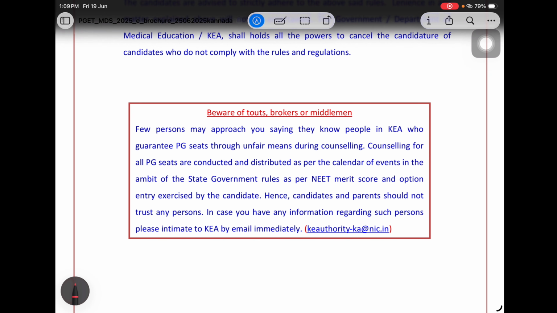So this is the first message that I always give you: be aware of the brokers or middlemen. There is no seat booking. Say no to seat booking. Seat booking is not something that exists. There is nothing like that concept.